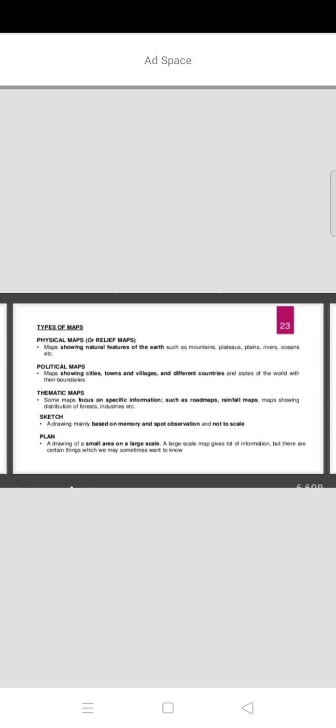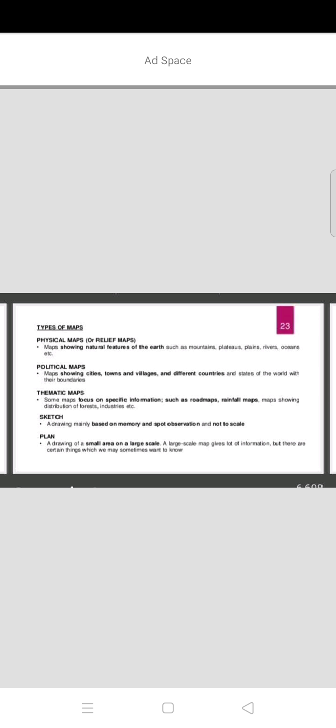Next type, political maps. The first one is the physical map, the second one is the political map. So what is meant by a political map? Maps showing cities, towns and villages, and different countries and states of the world with their boundaries are called political maps.